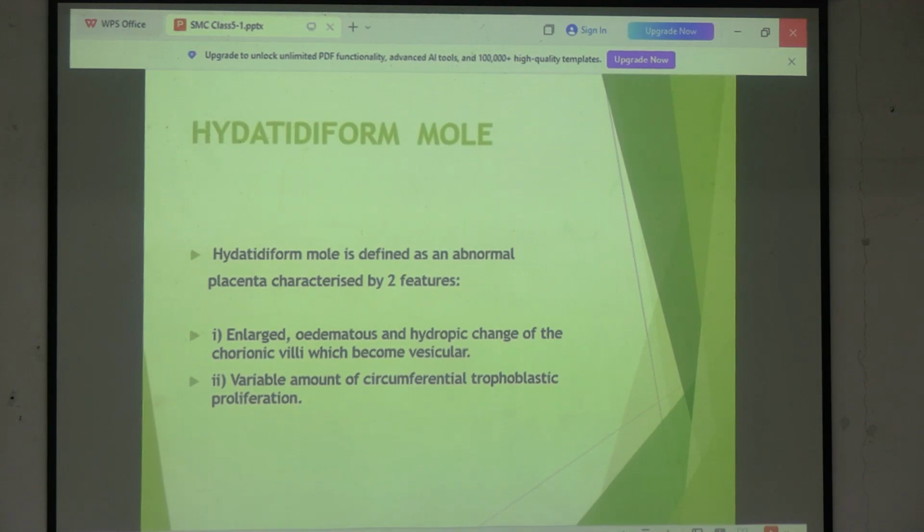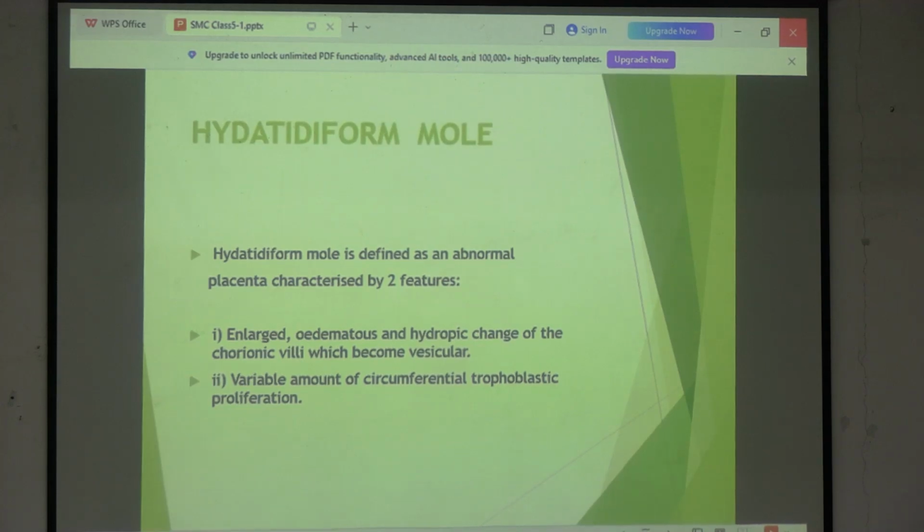Like I told you, this is abnormal placenta. কি abnormality হচ্ছে? In hydatidiform mole, there is a placental abnormality characterized by enlarged edematous hydropic change resulting in a vesicular transformation, right? So enlarged edematous hydropic change of the chorionic villi which become vesicular, আর তার সাথে variable circumferential trophoblastic proliferation, ঠিক আছে?